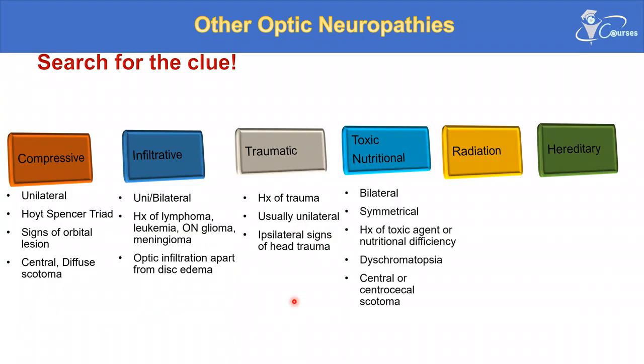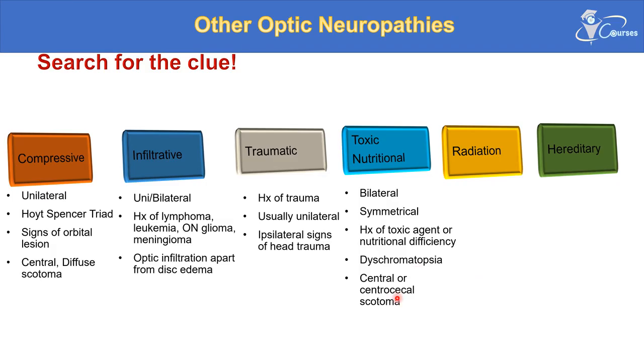Toxic and nutritional will be bilateral and symmetrical, and this is very important. If the patient has bilateral symmetrical optic neuropathy, always think of any nutritional deficiency, and think of drug intake. Those patients can have toxic or nutritional optic neuropathy. So it will be bilateral, symmetrical, with a history of a toxic agent or nutritional deficiency. There will be dyschromatopsia. Those patients will have a severe affection of color vision.